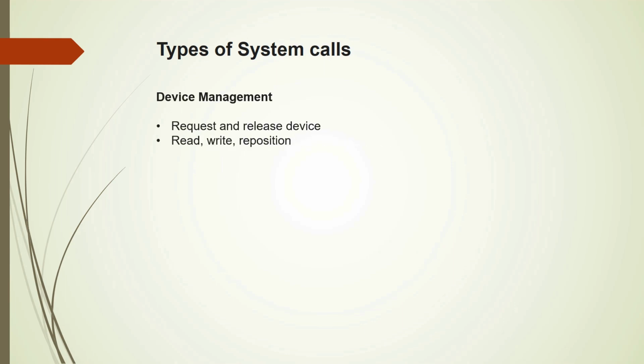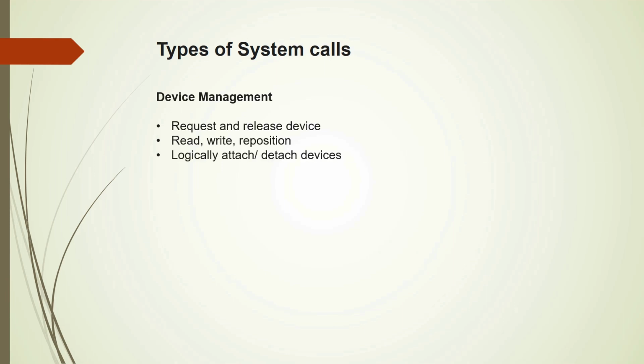Again, we can consider virtual devices like files, which can be read, written, and repositioned. We can reposition the file pointer, or if there is a printer, we can do a write operation on the printer also. So system calls are available for that.